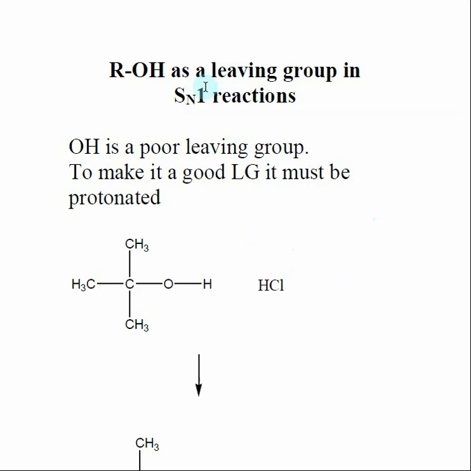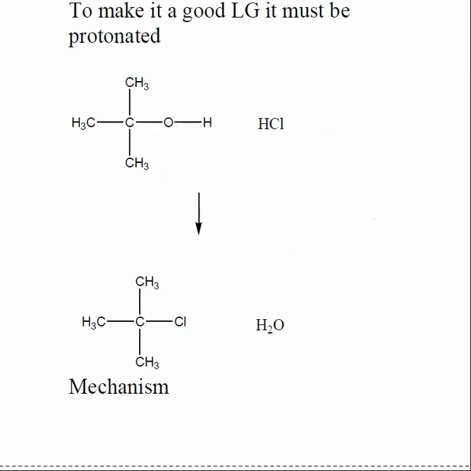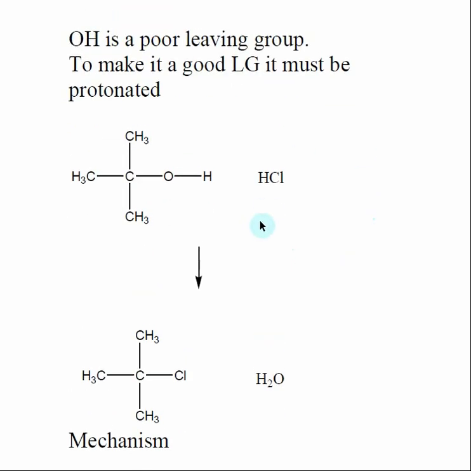So when we do this reaction, really what we're going to be following is an SN1 reaction with a little bit of a twist. When we look at the actual reaction that we are doing, it's still a substitution reaction, but now we're using the OH as a leaving group. So the OH pops off, and when we see the mechanism, we're going to learn that here the chloride is the nucleophile. We haven't talked about halogens as being a nucleophile. We're going to talk about that in just a second. But overall, the same basic idea is occurring with a substitution reaction. We're kicking off the leaving group and we're replacing it with a nucleophile. So in this case, we're turning our alcohol into a halogen.